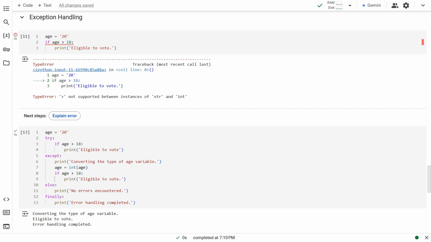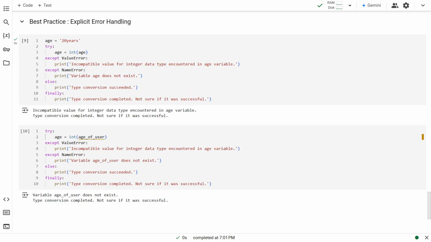Try part is used to check a block of code. Except part is used to take appropriate action for the error. Else part is executed when there is no error. Finally part is executed regardless of error. It is always executed. It should be noted that the else and finally parts are optional. It is a good practice to explicitly handle the exceptions.